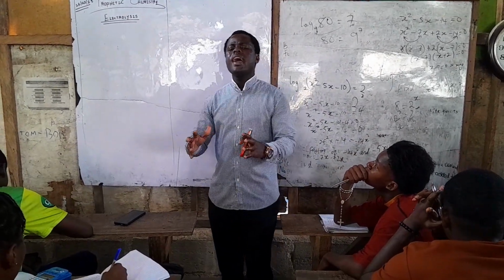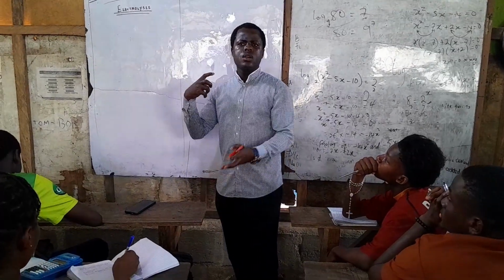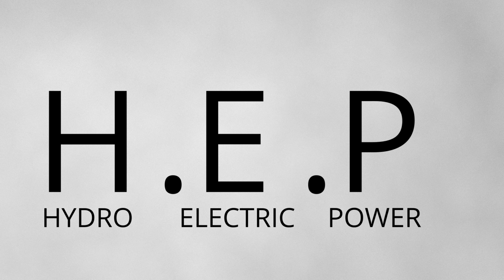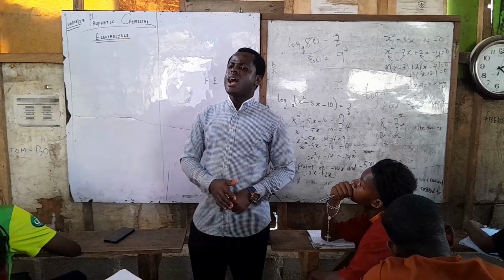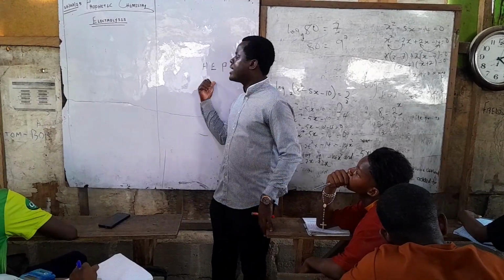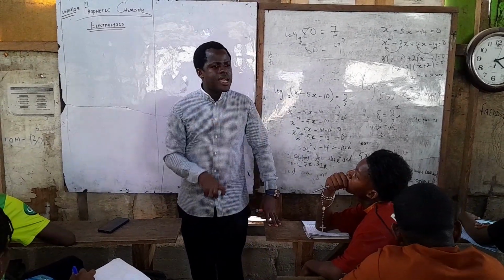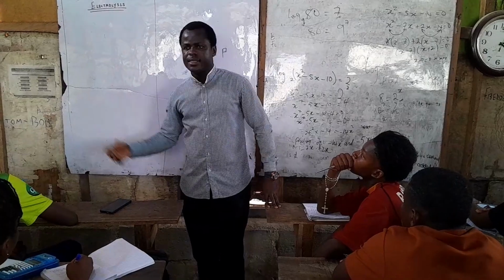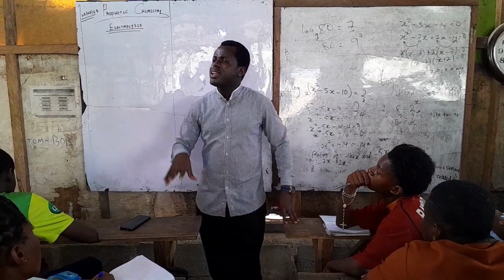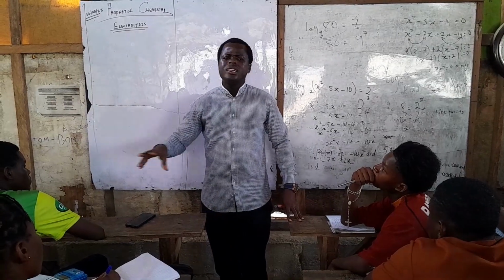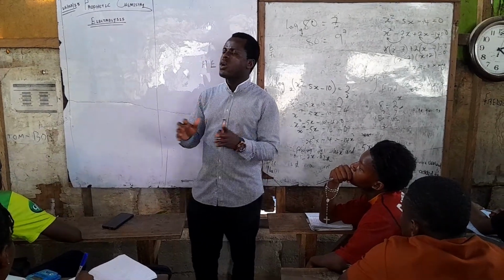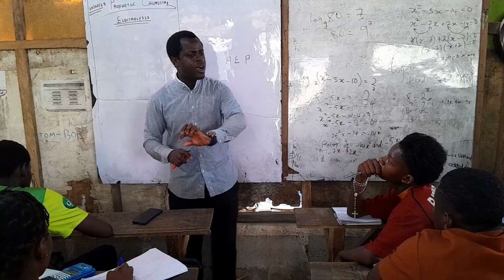That's why we have currents evolved out from water through a process we call HEP. HEP is known as hydroelectric power. That's why we get the light we make use of. Whenever they want to get this light, they make sure they use water that contains salt. Like I said, salt is an electrolyte. They don't use ordinary water, but water that contains the maximum amount of salt. That electrolyte is discovered and used as current. This was what Michael Faraday sat down and evolved as electrolysis.